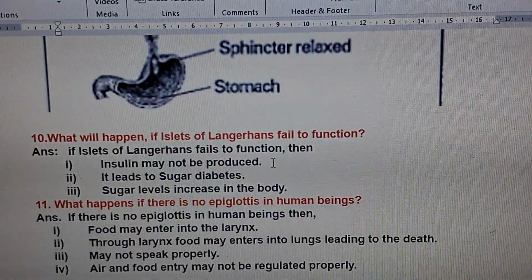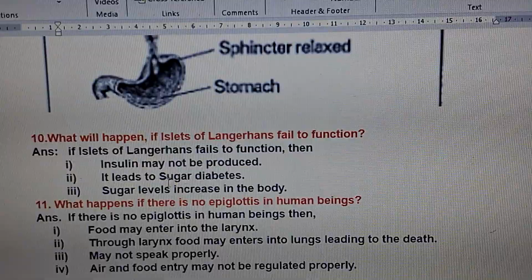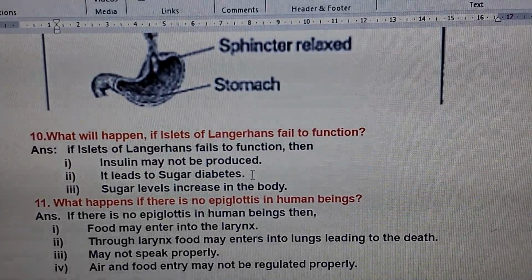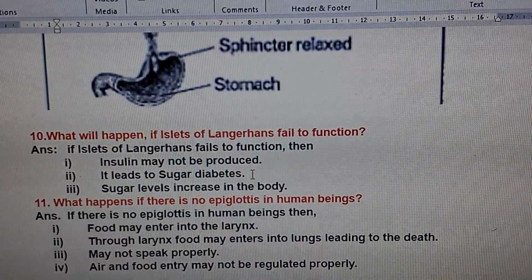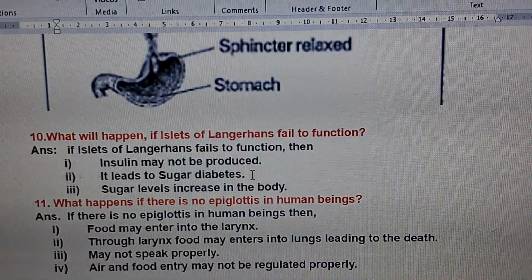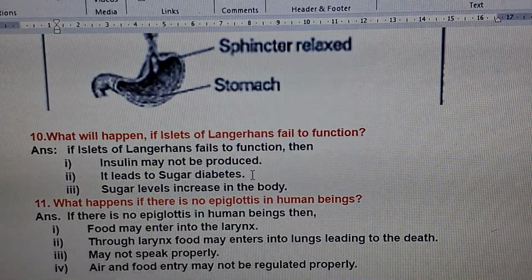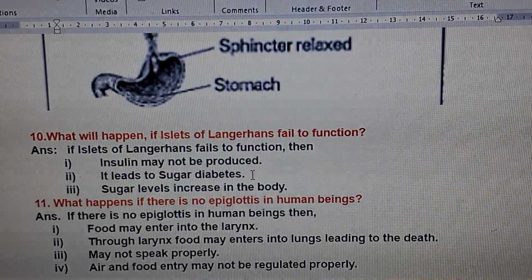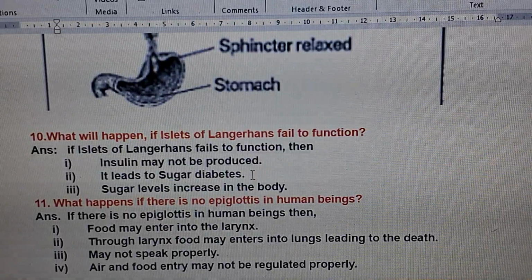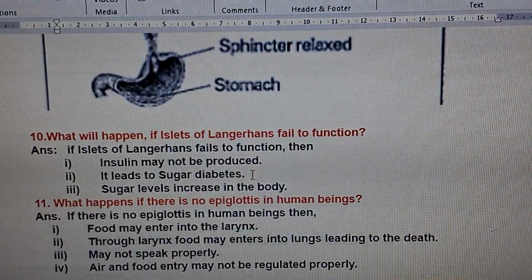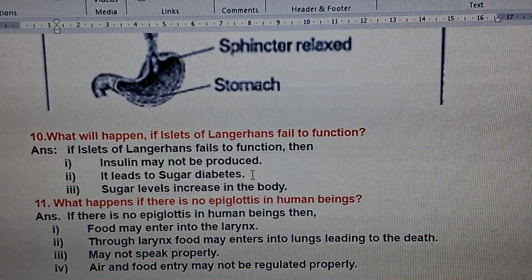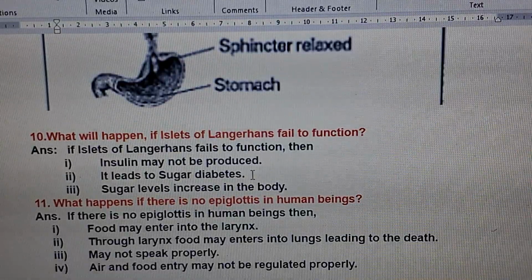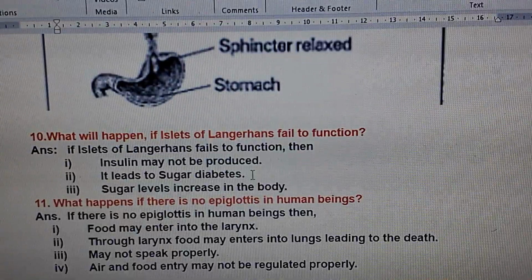If insulin is not produced, what happens? It leads to sugar diabetes. The carbohydrates, the food content, whatever we are eating, that contains sugars. But all these sugars will be digested with the help of insulin. They are converted into glucose, and that glucose is used to give energy to us. But what happens if insulin is not produced? The sugar content cannot be converted into glucose. So the people will have high sugar content in the blood that leads to sugar diabetes.